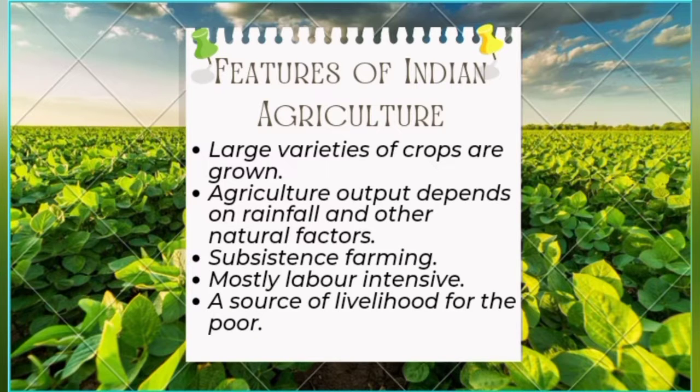Then the next point is subsistence farming. What is subsistence farming? Subsistence farming is a form of farming in which the farmers use the produced food items to meet the needs of his family and maintain the farmer and the farmer's family. They are not producing the surplus for a commercial purpose. They are just consuming. They are producing these agricultural products for consumption and not for sale. That means there was an absence of commercial farming and an abundance of subsistence farming.